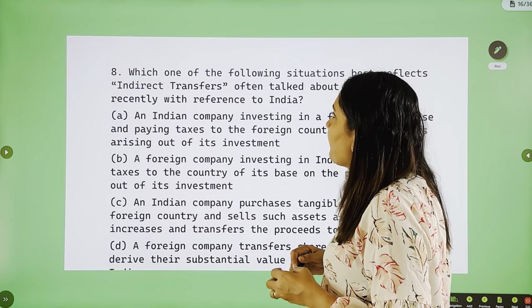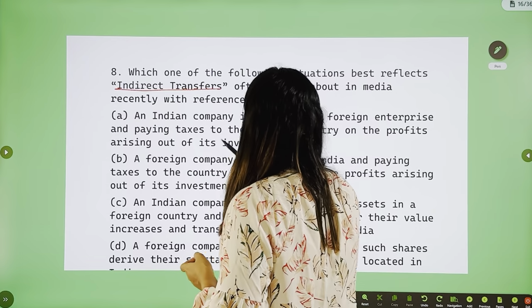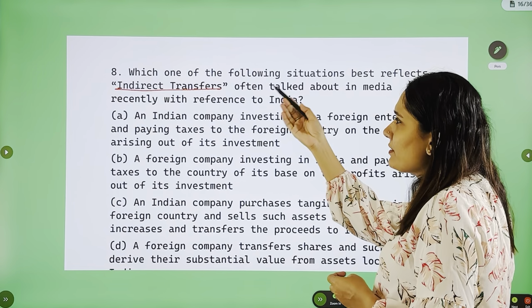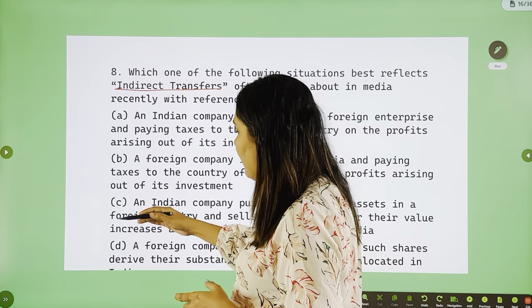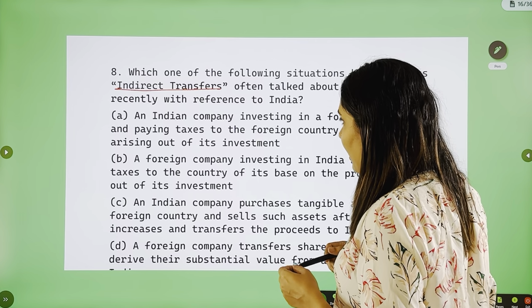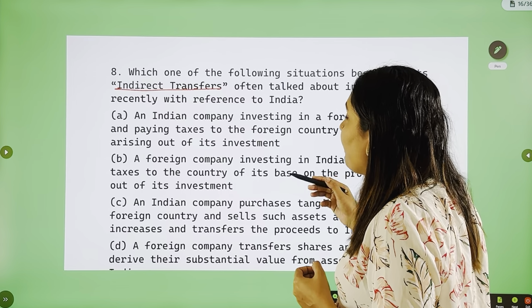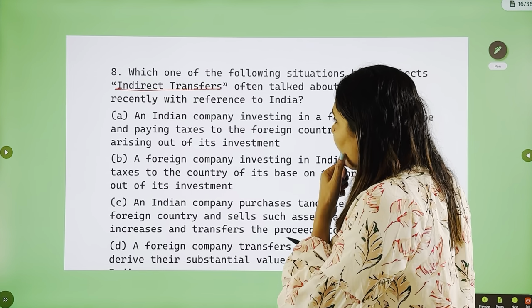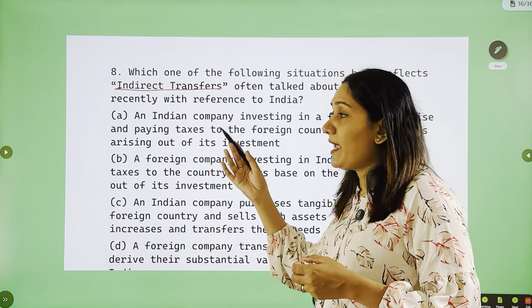Now next question. Which of the following situations best reflects indirect transfers often talked about in the media recently? This was a 2022 question. During that time, indirect transfers were in the news. Let's see the options and try to connect the options with the statement. An Indian company investing in a foreign enterprise and paying taxes to the foreign country on the profits arising out of its investment. Do you think there is some indirect transfer happening here?